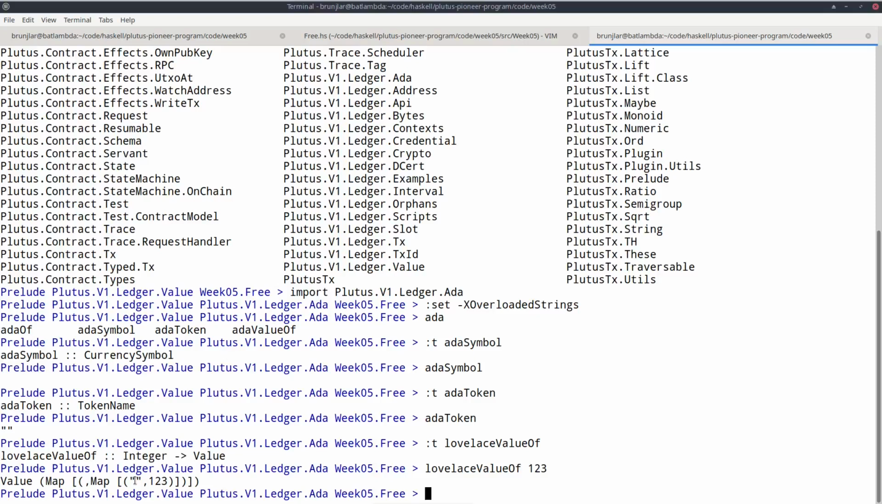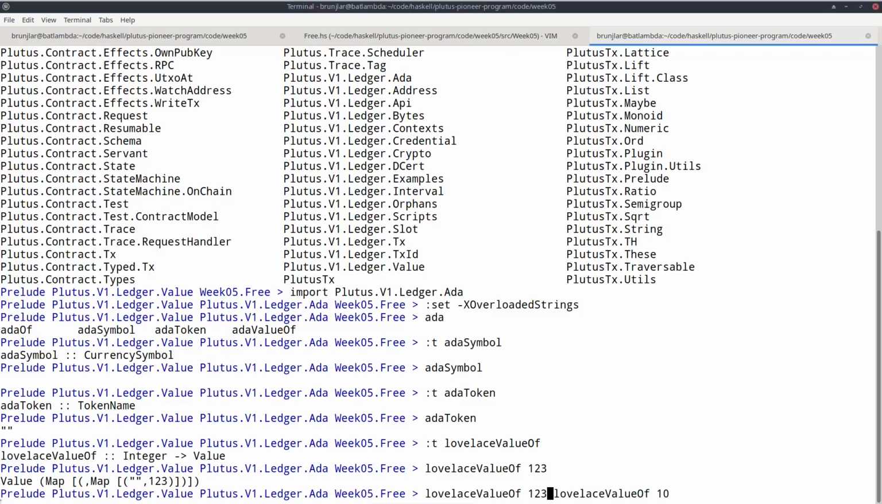That's the token name of Lovelace. And finally, the value is 123. So this value represents 123 Lovelace. One thing we can do with values is we can combine them, add them. So let's take another example: Lovelace value, I don't know, 10. And how do we combine them?